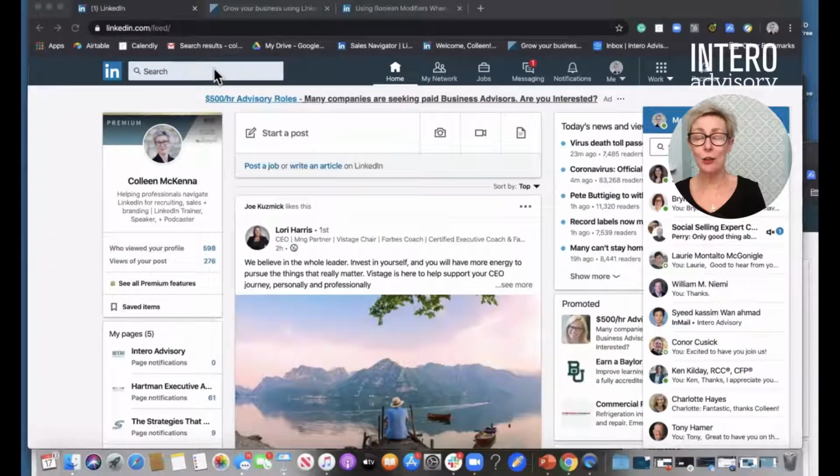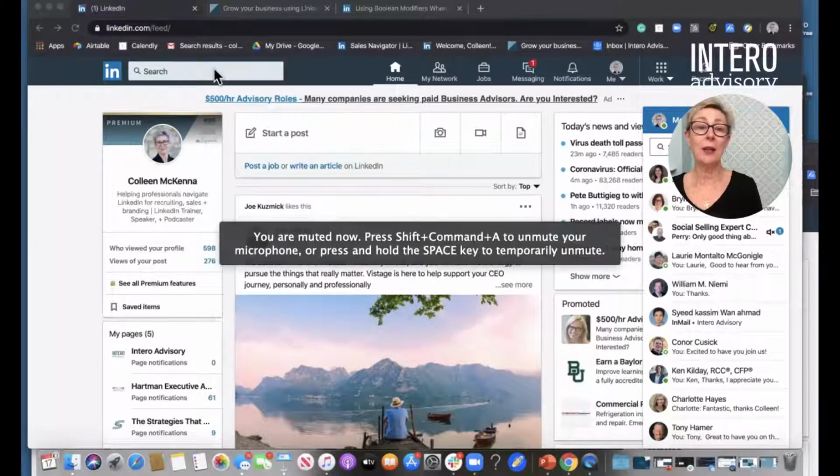Notice up in the search area, this is where I'm going to start to build my searches. And right now, I'm in LinkedIn.com. It looks very different in LinkedIn Sales Navigator, and we'll do another session on that another time. But for most people that we work with, they're using either the basic version of LinkedIn or premium. And so they're going to begin all of their searches up at the top.